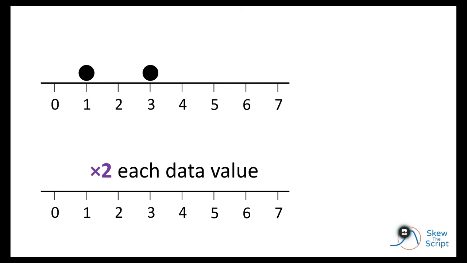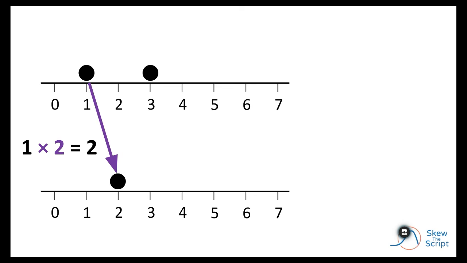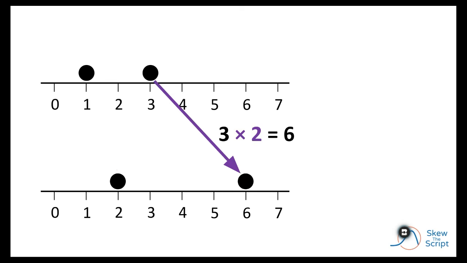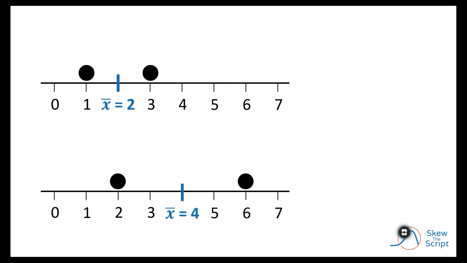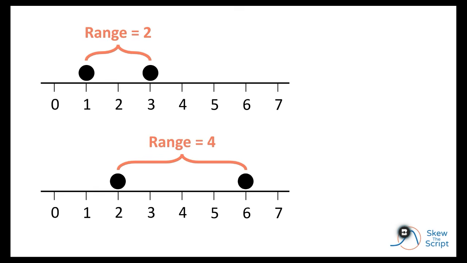So now imagine we multiply each data value by 2. If you multiply 1 by 2, you get 2. 3 by 2, you get 6. So now we have 2 and 6. If we find the mean of our new data set, the mean of 2 and 6 is 4. So just like the data values, the value of the mean was multiplied by 2. If we look at the range, the original range was 2. The range of the new set is 4. So the range was also multiplied by a factor of 2.